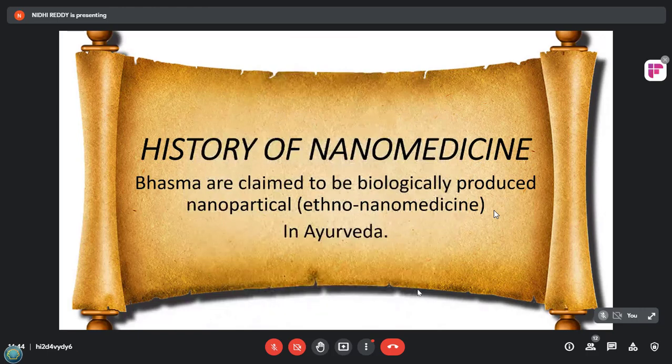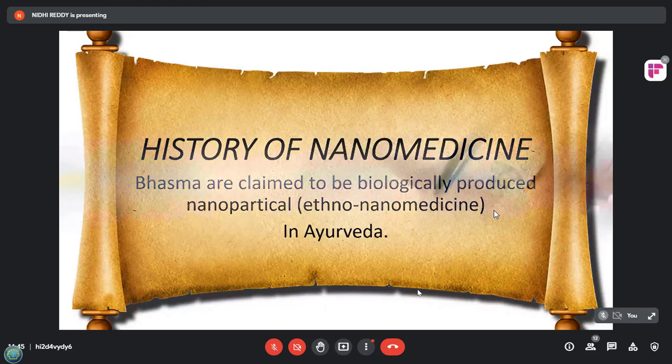But our great Indian history shows the use of nanoparticles in 7th century in Ayurveda. Bhasma are unique Ayurvedic medicines made up of metallic mineral preparations treated with herbal juice. A bhasma means an ash obtained by incineration. It involves a purification process followed by the reaction with herbal extract. There are various importance of bhasma, like maintaining optimum alkalinity for optimum health, neutralizing harmful acids that lead to illness. Some examples of the bhasma are Swarna bhasma and Tamra bhasma.